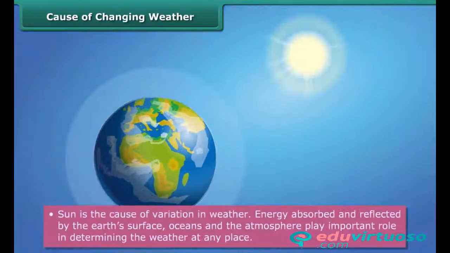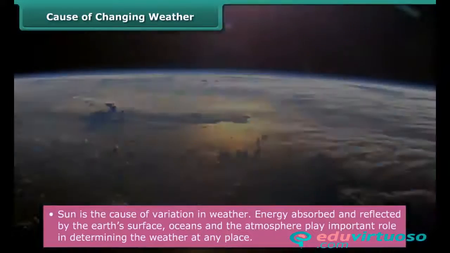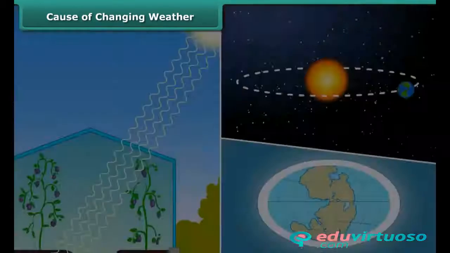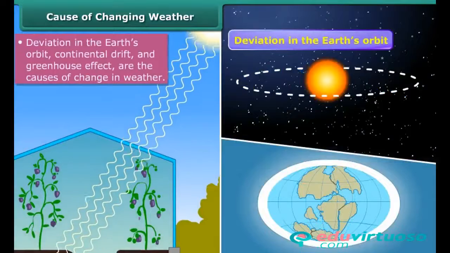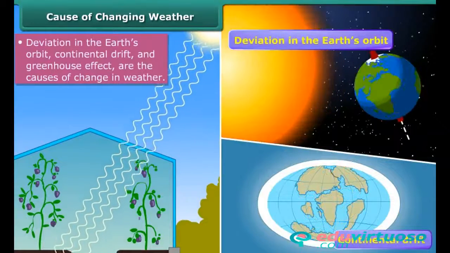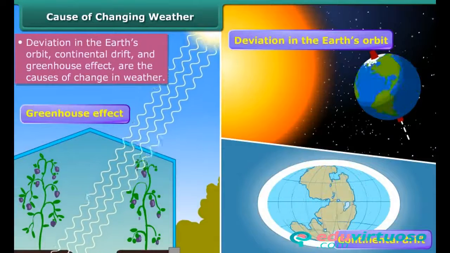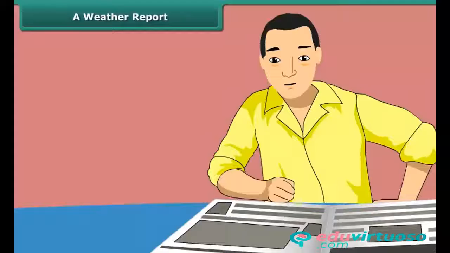The sun causes all changes in the weather. Energy absorbed and reflected by the Earth's surface, oceans, and the atmosphere play important roles in determining the weather at any place. Also, deviation in the Earth's orbit, continental drift, and the greenhouse effect are additional causes of the changes in weather. Rachel is looking at a weather report in a newspaper.